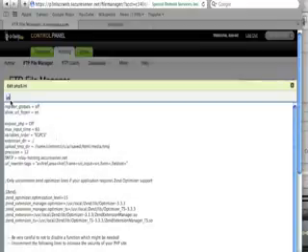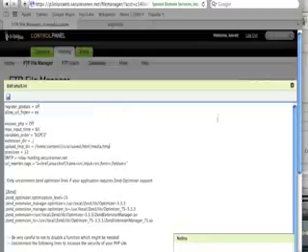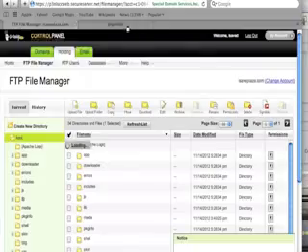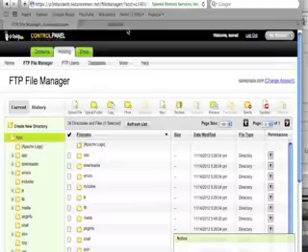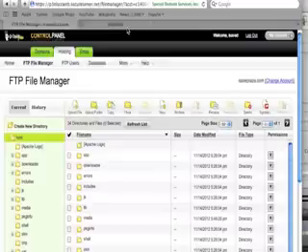A good way to check whether those changes have taken effect would be to go to your info.php file and refresh it, and then go to the temp directory section, the upload temp, right here. As you can see, it's still /tmp, which means that the changes didn't take effect, because if they had taken effect you would see the path of our media folder and the temp folder which we just added.